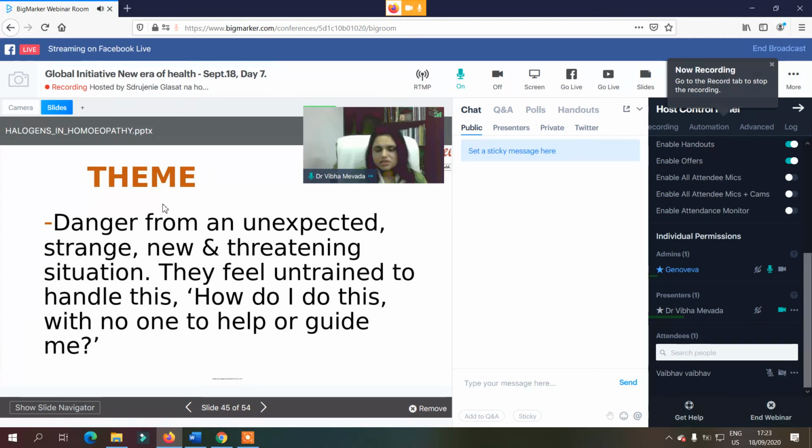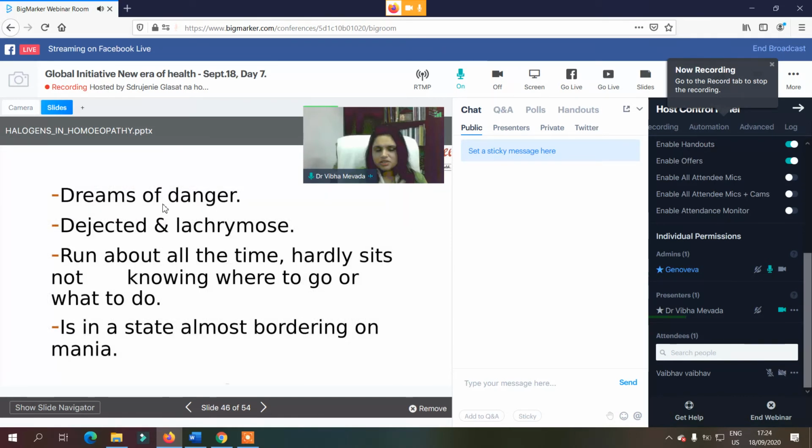When we see the theme of row 5 at the opposite pole of the remedy, we can see the exact opposite thing. As this is the 17th column, the opposite is present: there is a threat of new and unexpected things.